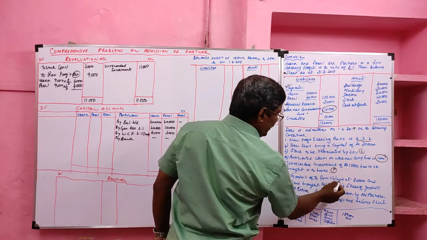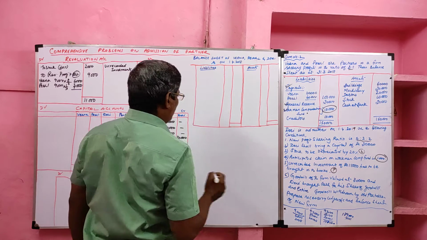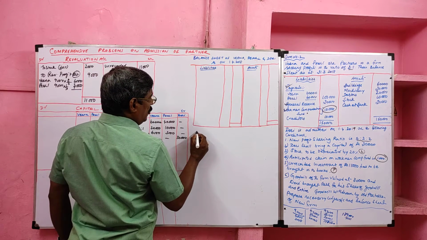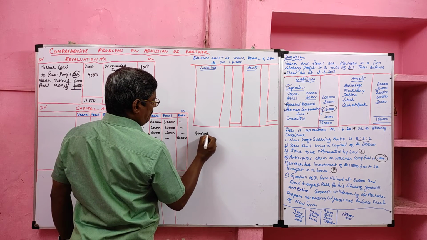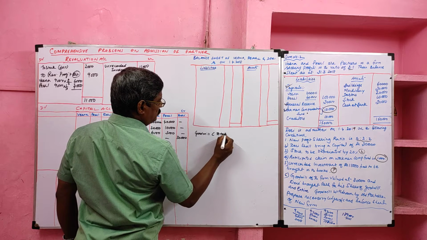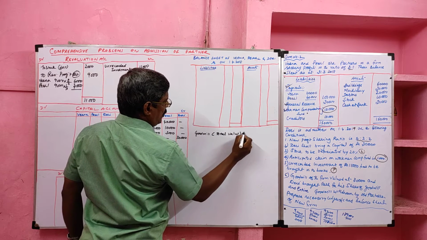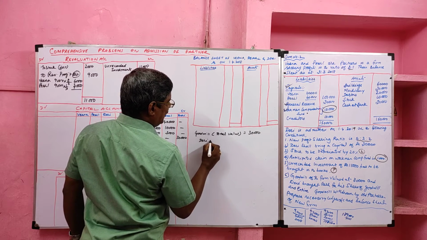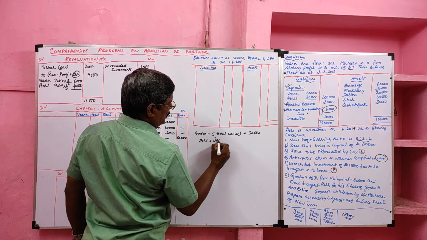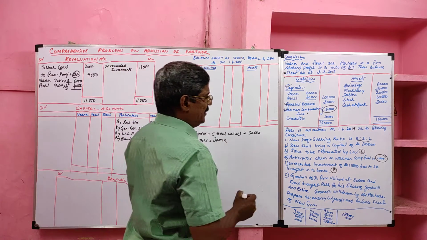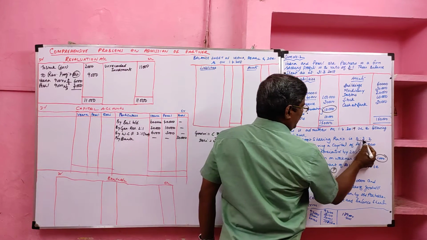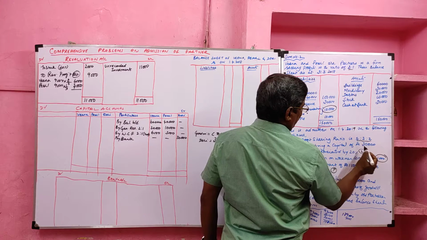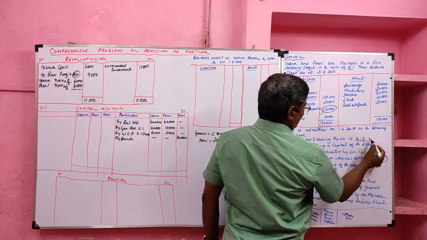Then the goodwill of the entire firm is given. So what do we have to do? The total value of goodwill given is 30,000. Now we have to calculate Derry's share of goodwill. The new profit sharing ratio is 5:3:2: Veena's share 5, Pearl's share 3, Derry's share 2.